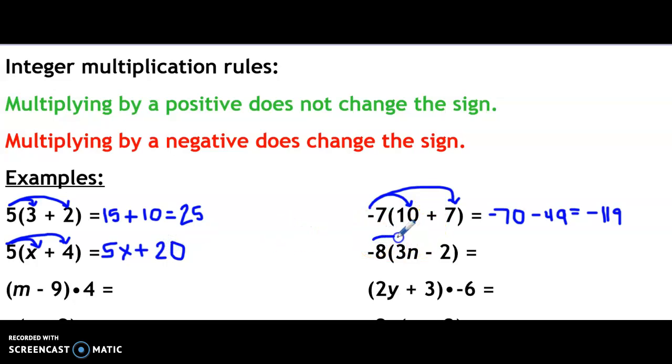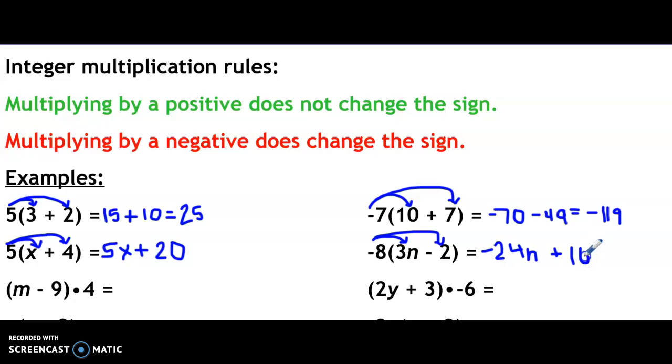So just remember, when you multiply by a negative, it makes everything its opposite. So we're going to do negative 8 times 3n. Well, that's going to become a negative because it was positive, so negative 24n. And negative 8 times this negative 2 becomes positive because whenever we multiply by a negative, it becomes its opposite, so that becomes plus 16.